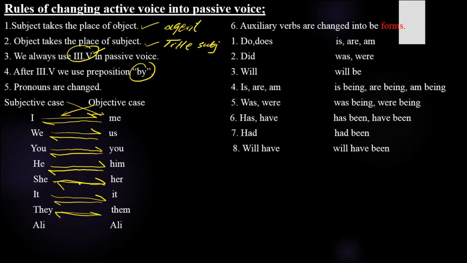But one thing should be in your mind, nouns are not changed. In subject, if it is Ali, so in passive voice it will also be Ali. Like Ali writes an essay, an essay is written by Ali. They called me, I was called by them. Now see, there pronouns are being changed.